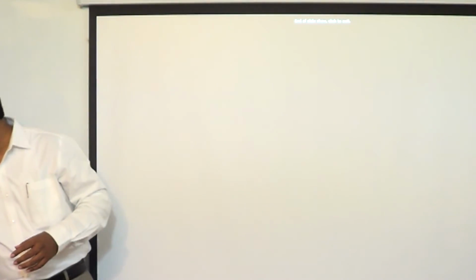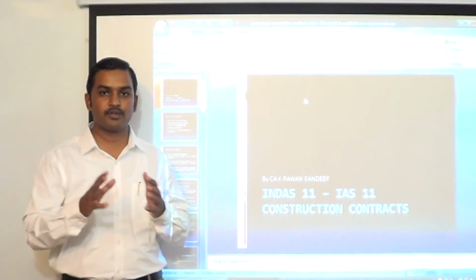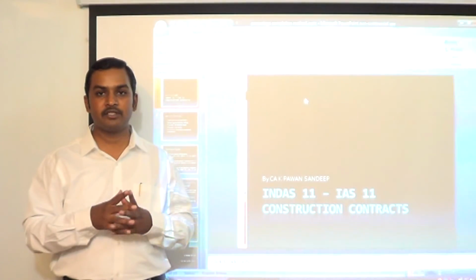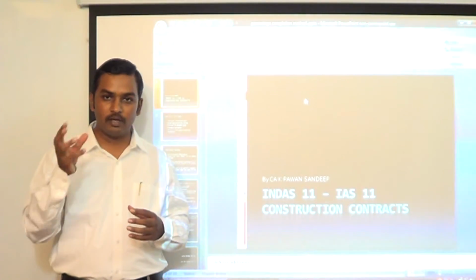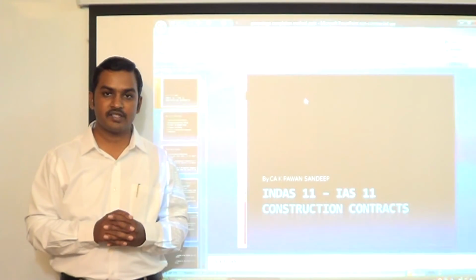So this is what we have to discuss in this particular lecture. We have to discuss what are the different types of costs incurred, what is the percentage of completion method, when can you apply the percentage of completion method, and if you are not applying the percentage of completion method, how to do accounting. This is what we have to discuss in this lecture.